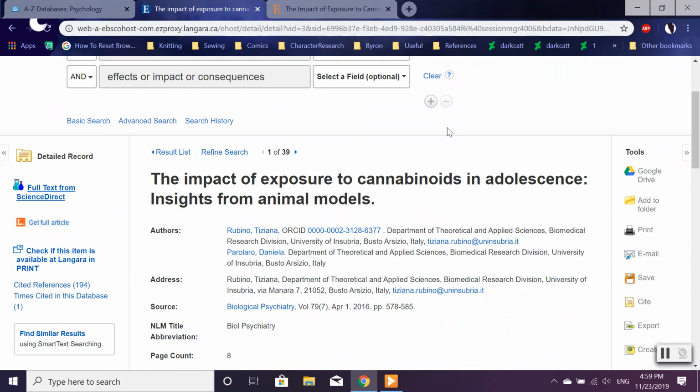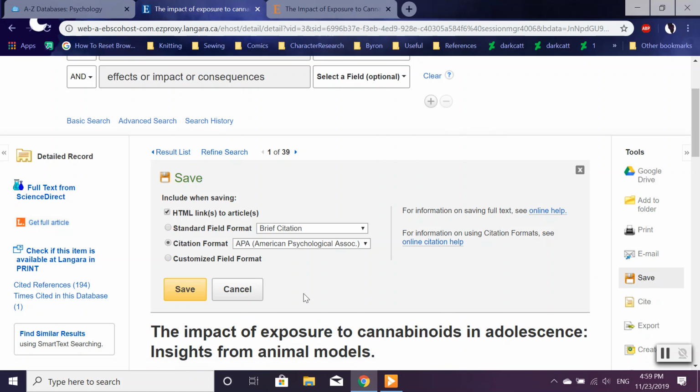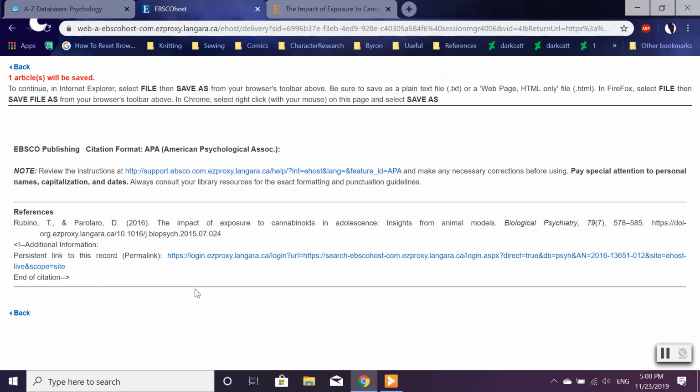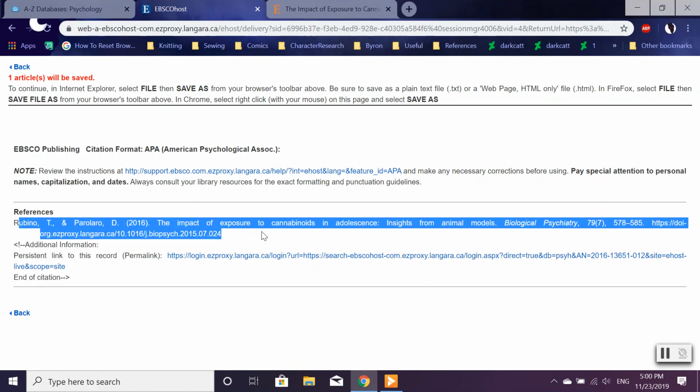There are a few other things we can do. If we click Save, you can actually save it, so you can get a brief citation in APA format, which for psychology is, of course, the format you would want to cite it in. So if you click Save, you can get the citation, APA style.